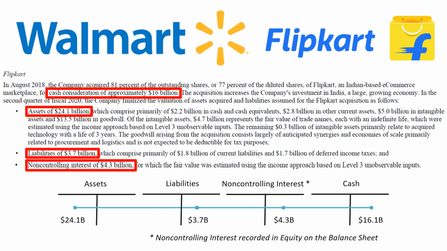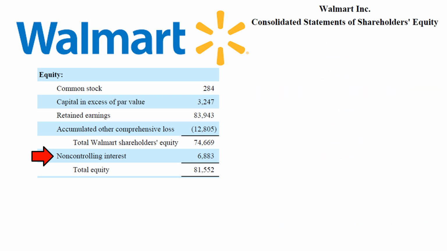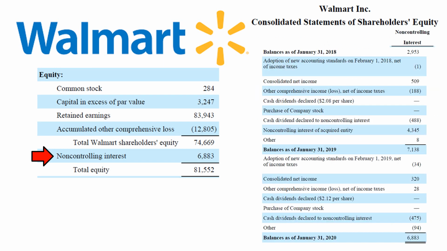To understand how the ending balance of $6.9 billion on the balance sheet on January 31st, 2020 has developed over the years, we turn to an often overlooked, but in this case very useful schedule called the Consolidated Statements of Shareholders' Equity. This has a column for non-controlling interest with a walk between the balances. The ending balance of the Consolidated Statements of Shareholders' Equity ties to the ending balance on the balance sheet.